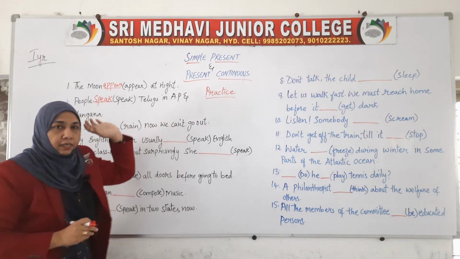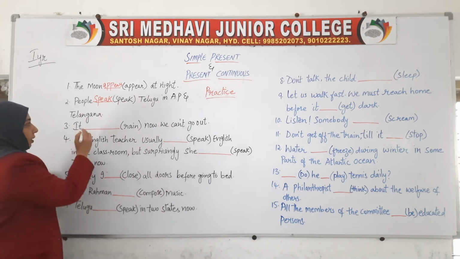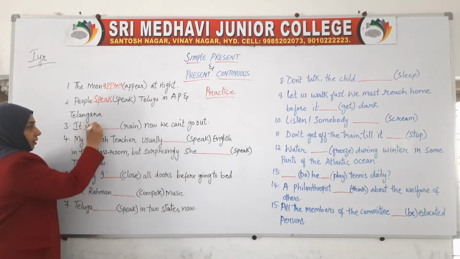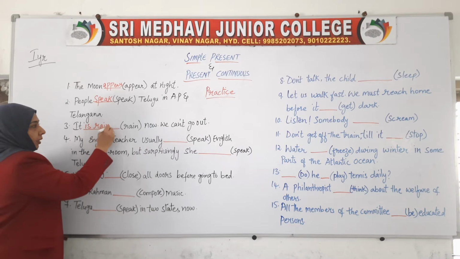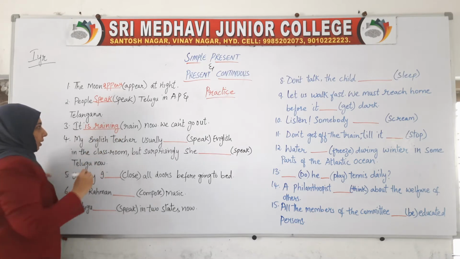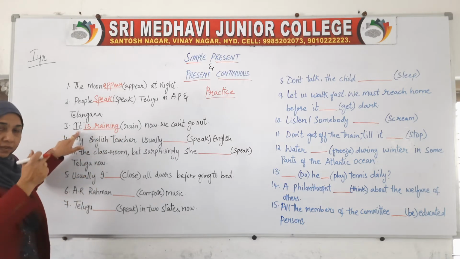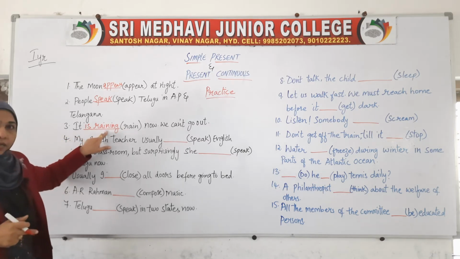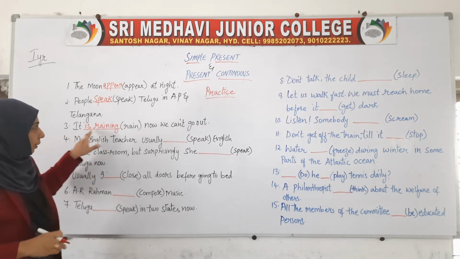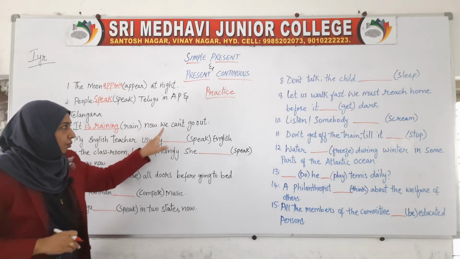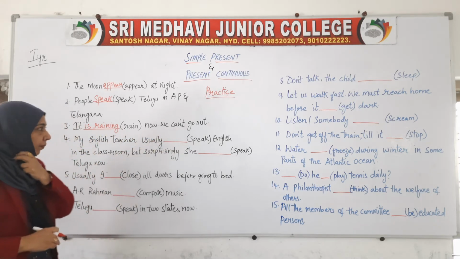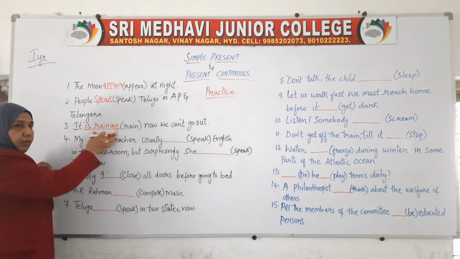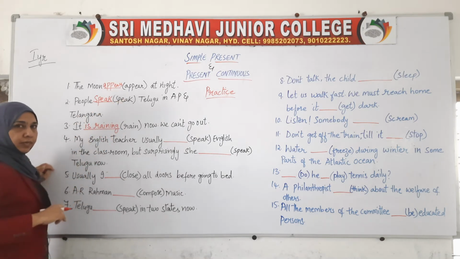Present continuous. Here we have to write: it is raining, because again it is the third person. Complete the sentence: it is raining now. We can't go out. Now I hope you have understood this. We have got the present continuous.